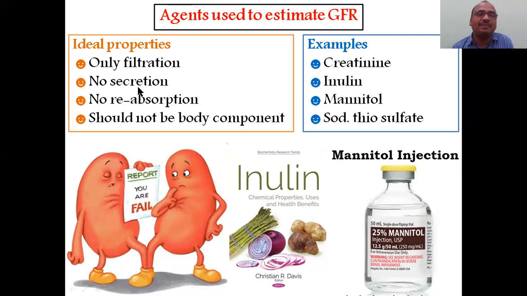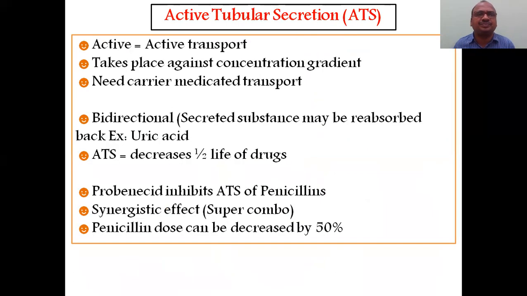Ideal properties: only filtration. It has to pass only through filtration, with no secretion and no reabsorption. And it should not be synthesized in the body. Creatinine, inulin, mannitol, and sodium thiosulfate are not synthesized by our body. That's why we have to select such things. Do not select substances which are synthesized in our body.